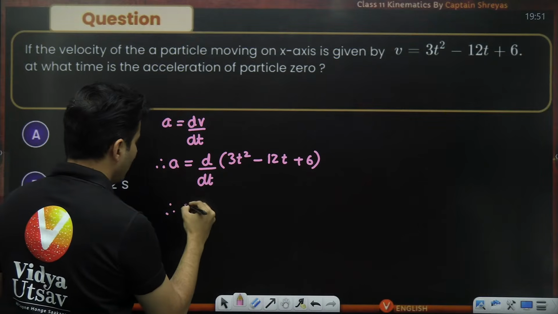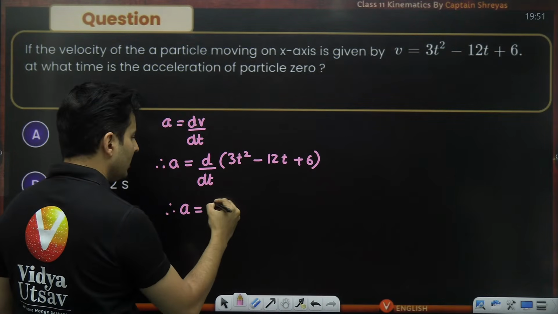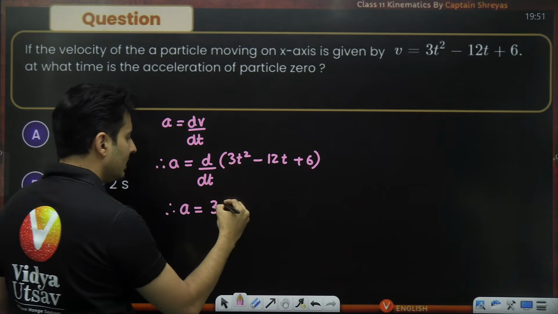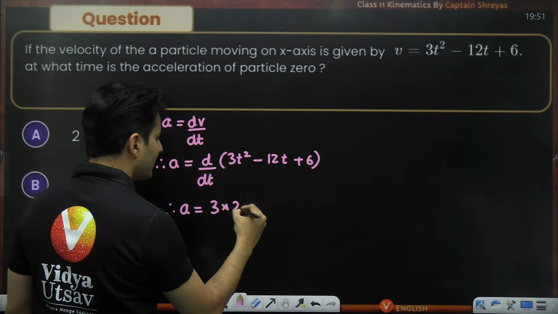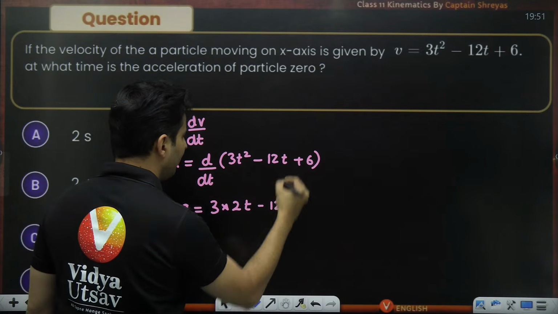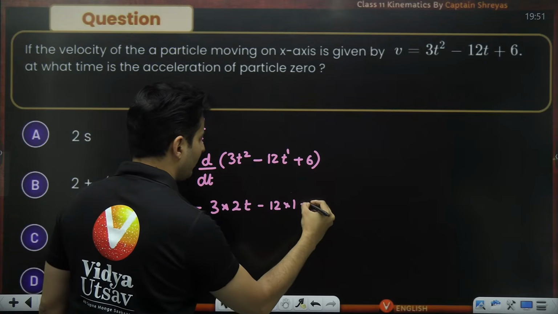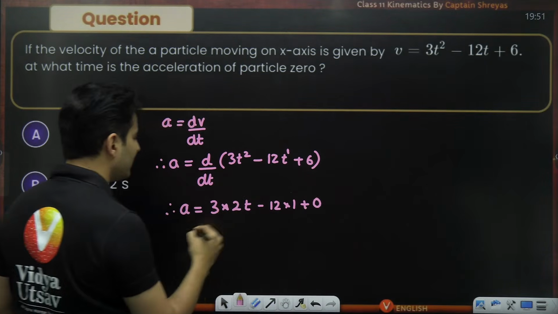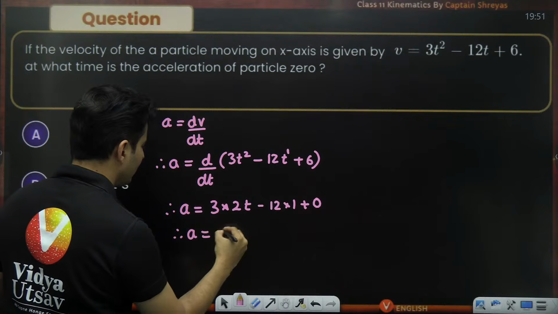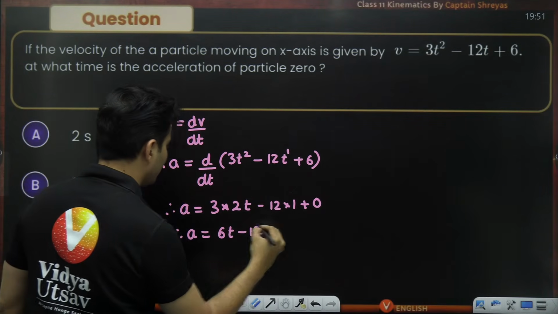Therefore, 3 is a number coming outside, t square's derivative is 2t, minus 12, t was raised to 1 so the derivative of time is just 1, plus the constant's derivative is 0. Therefore, acceleration will be 6t minus 12.